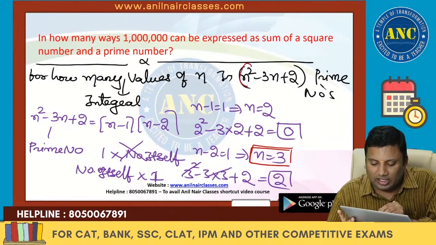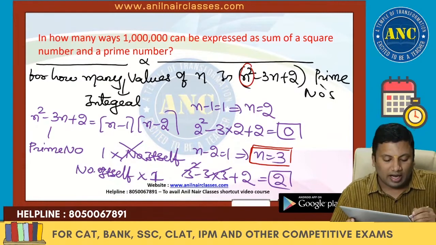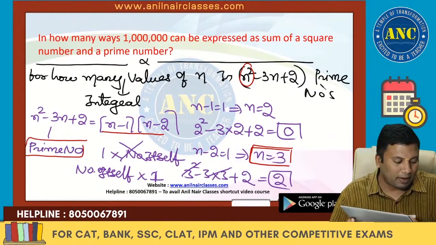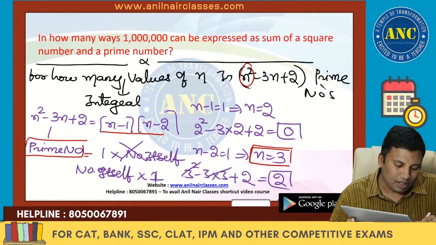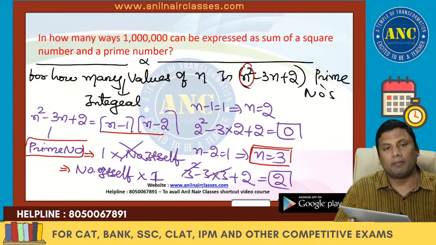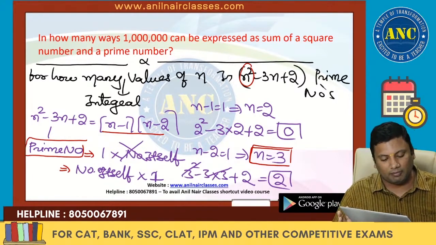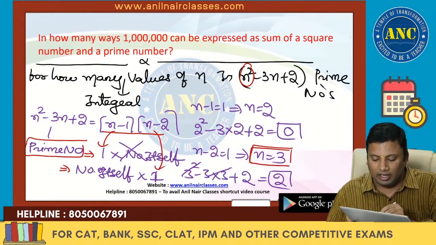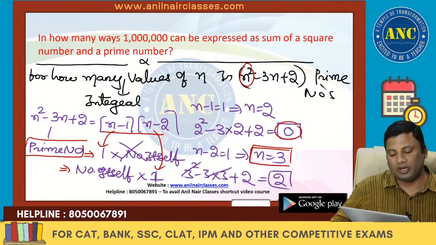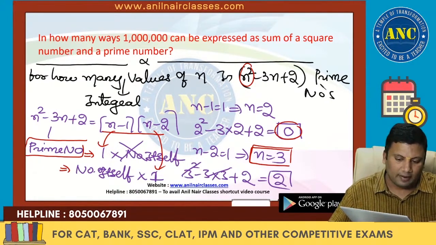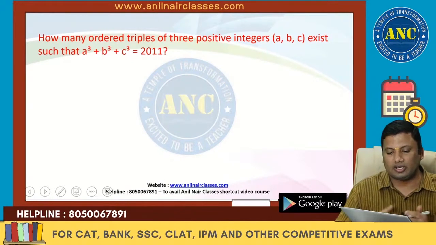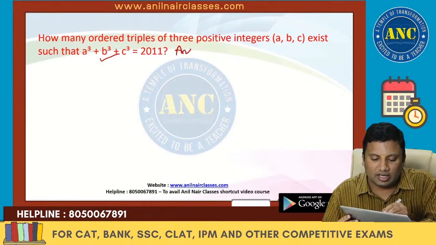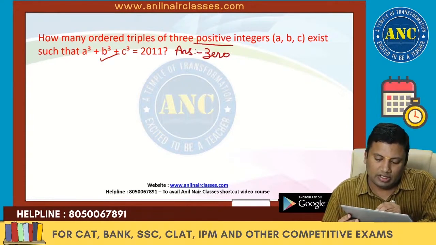The degree of the expression is 2. If the degree is 2, write the expression as a product of two factors. The definition of a prime number is that it can be written as 1 into itself or the number itself into 1. So either n minus 1 is 1 or n minus 2 is 1. n minus 1 is not giving me an expression that is a prime number. I hope it is clear. This kind of question we already solved. The answer is nothing but 0.